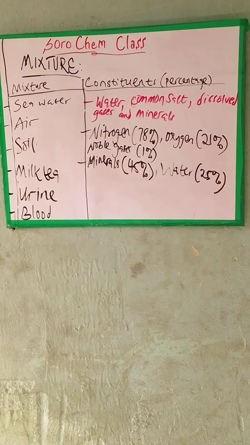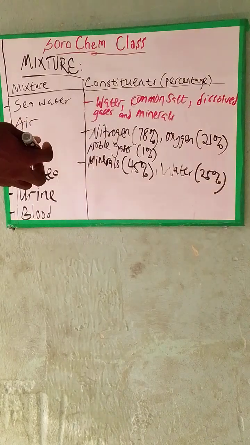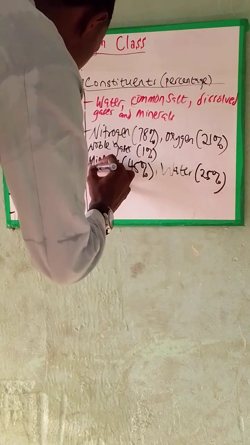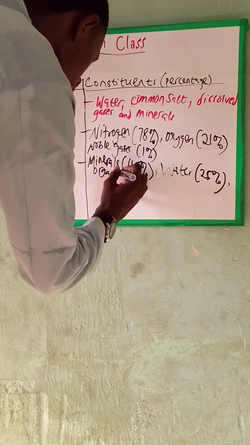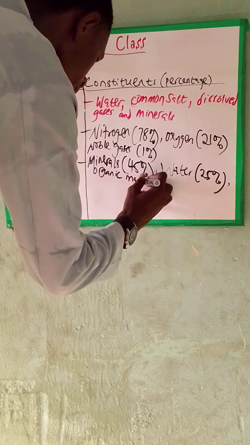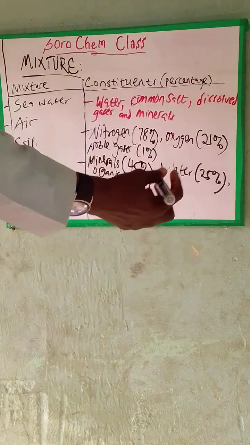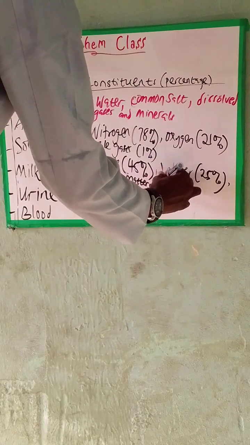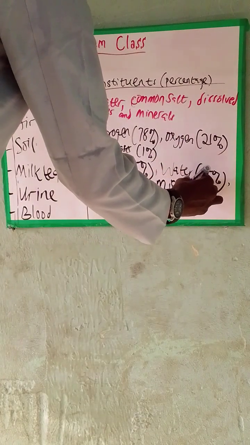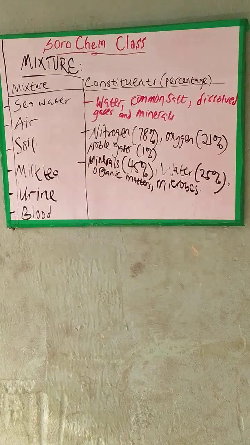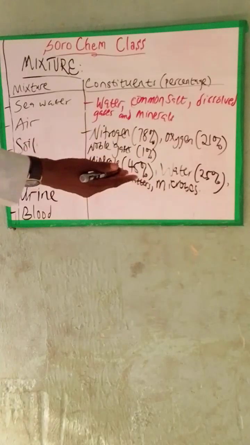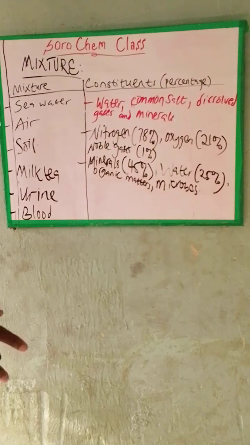And we also have some important organic matters. Also, you can see microbes. These microbes are microorganisms that are found in our soil.